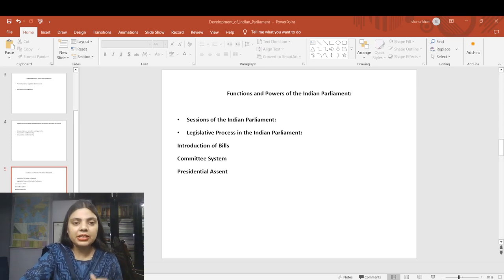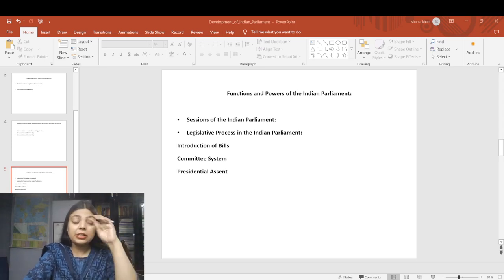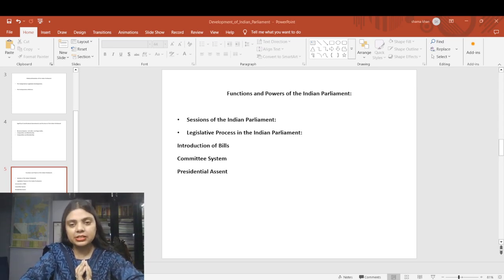Then we see the committee. After the initial introduction, the bill is often referred to the committee for detailed examination, and this committee scrutinizes the bill's provisions, suggests changes, and prepares reports. This step ensures that the bill is thoroughly reviewed before further discussion. Then it's the time for the presidential assent. Once both houses pass the bill, it is sent to the president for approval. The president can either give assent, withhold assent, or return the bill for reconsideration.